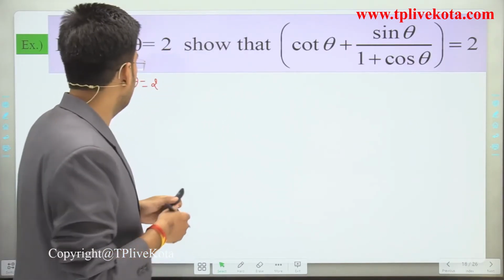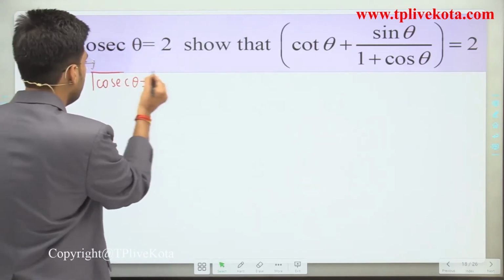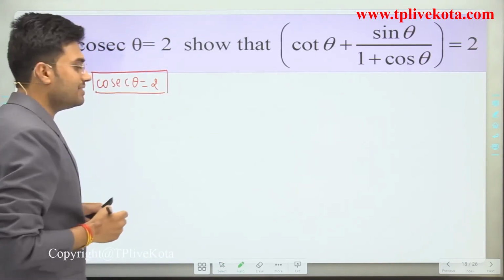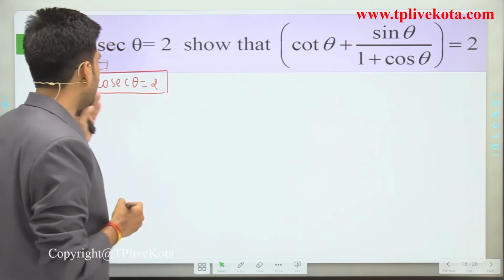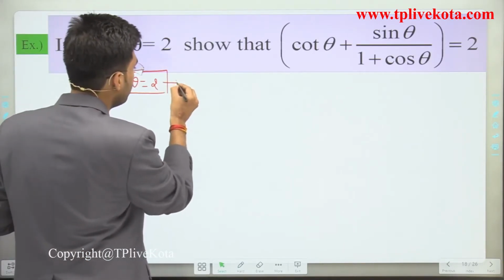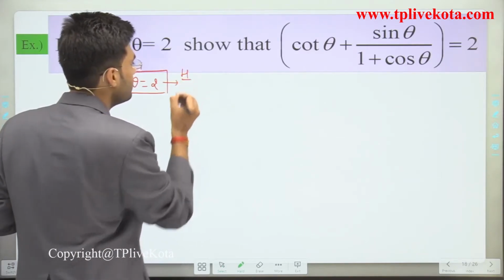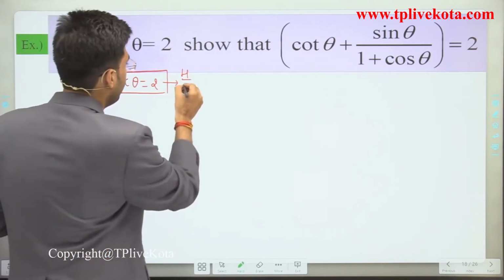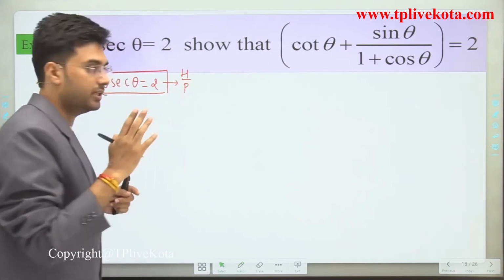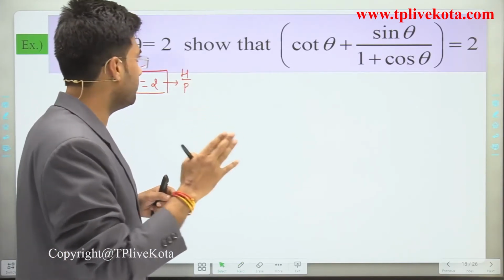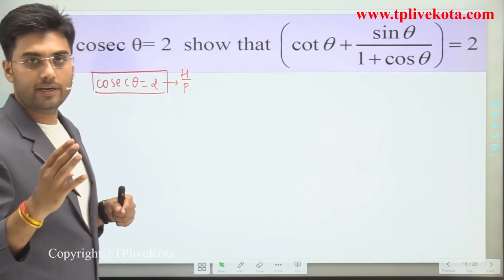Clear? So students, first of all, what is the value of cosec theta? It is 2, and we know that cosec theta is hypotenuse divided by perpendicular.